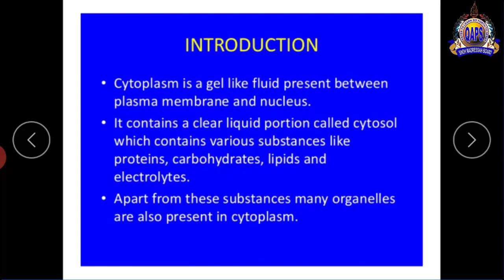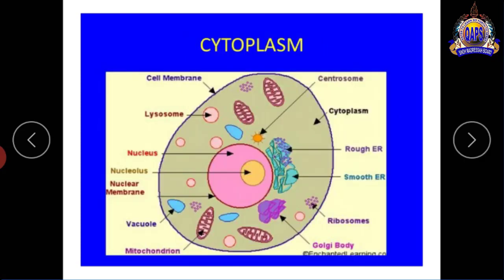It means without water, other contents are present like protein, carbohydrate, lipids, amino acids, electrolytes. This is a cytoplasm.